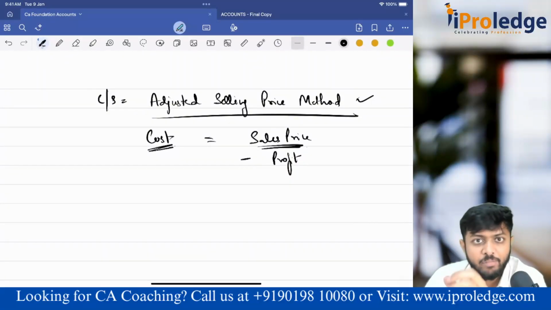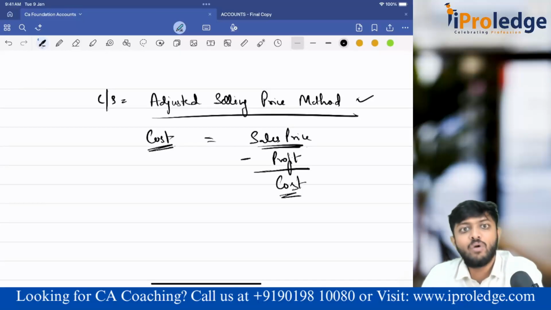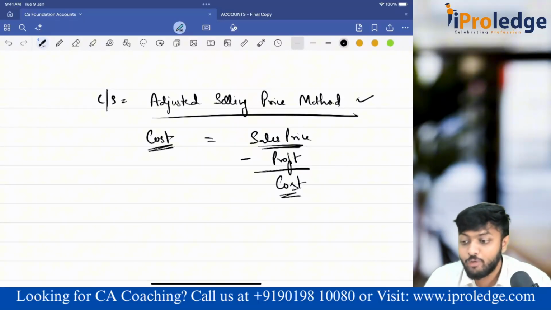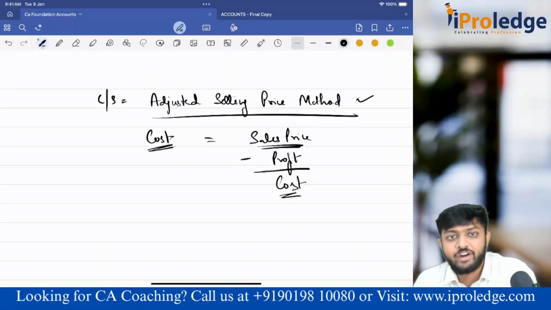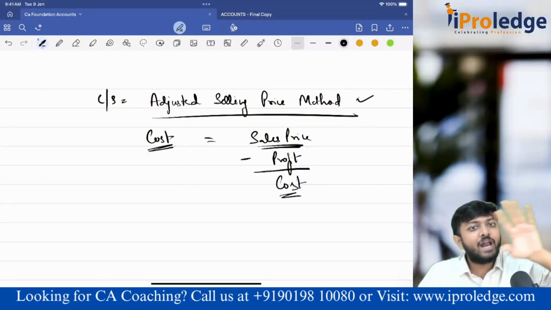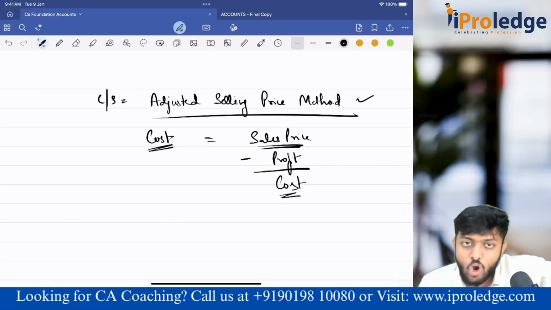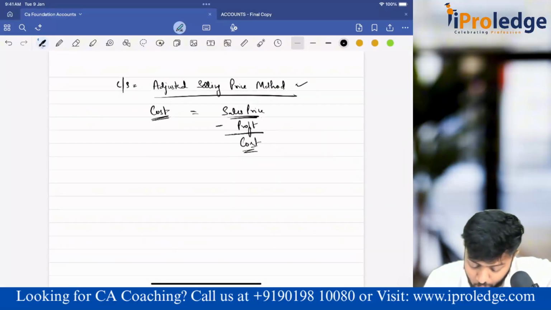From the sales price, subtract the profit component. Then what will you get? Whatever is remaining is my cost only. So didn't I get the cost in this way also? Yes. So this is one more way of finding the cost of the inventory. Take the sales price of the inventory, subtract the gross profit, and you'll automatically get the cost of goods sold. Clear?